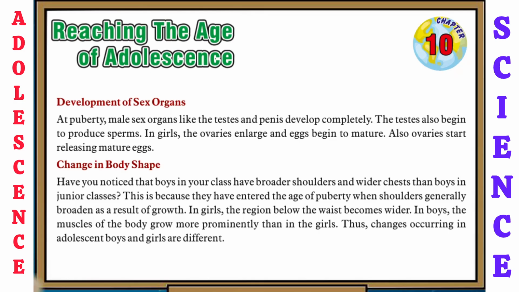So now let's see the next topic, that is change in body shape. Have you noticed that boys in your class have broader shoulders and wider chests than boys in junior classes? This is because they have entered the age of puberty, when shoulders generally broaden as a result of growth. In girls, the region below the waist becomes wider. In boys, the muscles of the body grow more prominently than in girls. Thus, changes occurring in adolescent boys and girls are different.